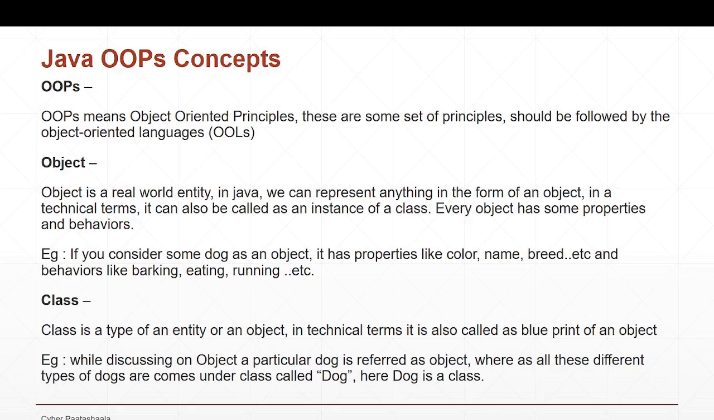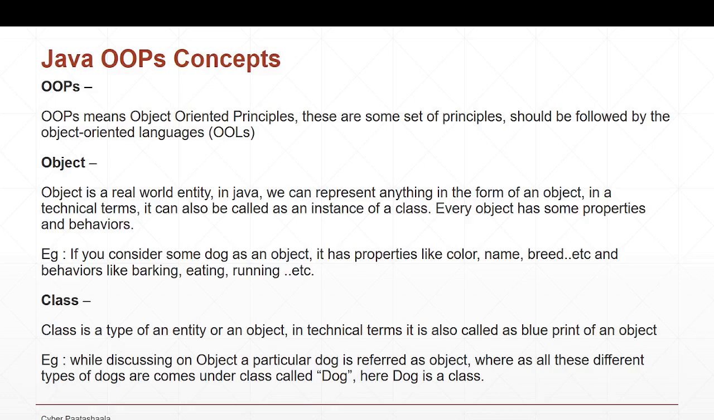If you consider a particular dog as an object, the whole category of those dogs comes under class. I mean to say that if you are pointing to a particular dog, that will be referred to as an object. But if you are considering the whole category of dogs, or the whole class of dogs, that is called a class. So here in this example, a particular dog is an object, and the category of dogs is called a class.